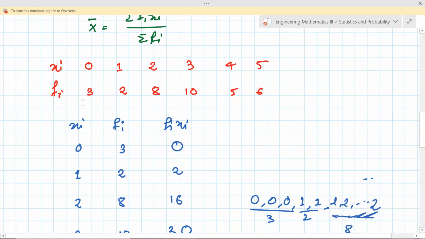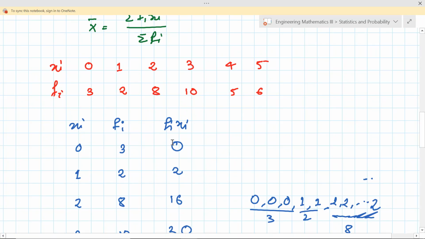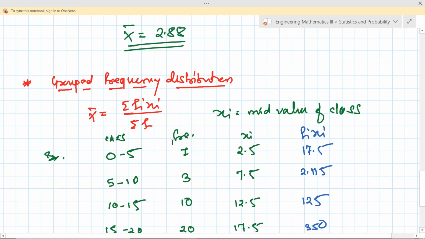Suppose we take 34 students in our class, and consider the coins example. There are 10 students who have 3 coins in their pocket, 5 students who have 4 coins in their pocket, and in this way. So this is group data.